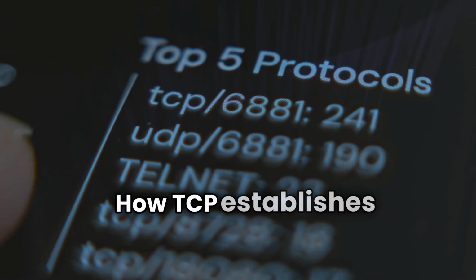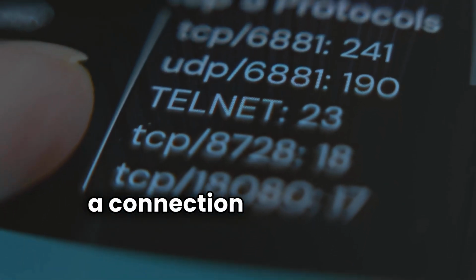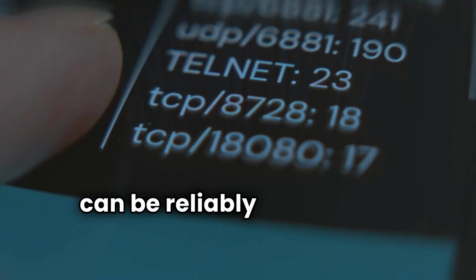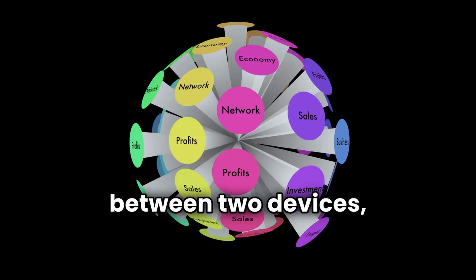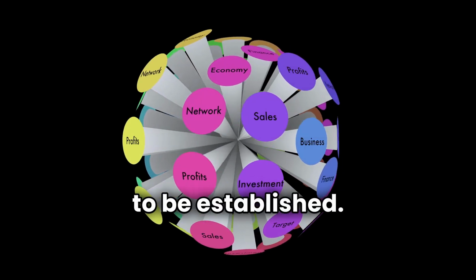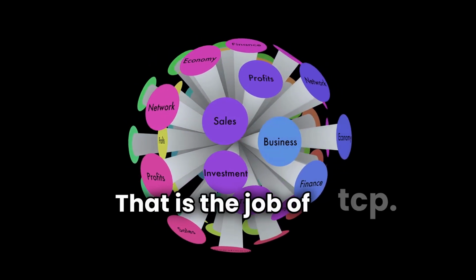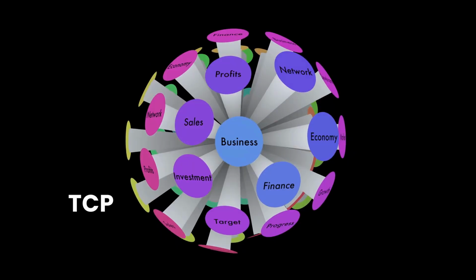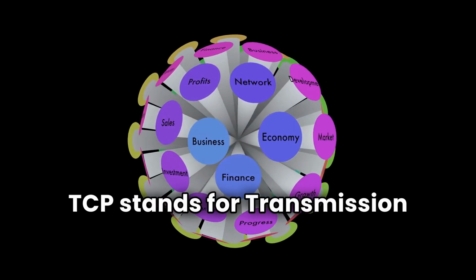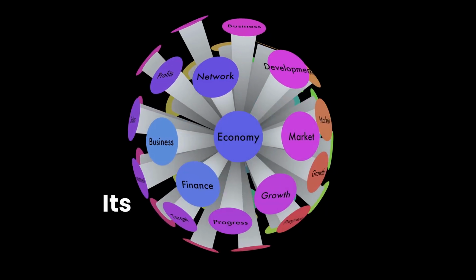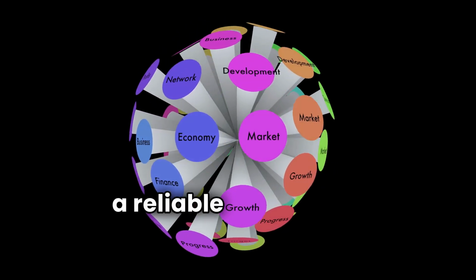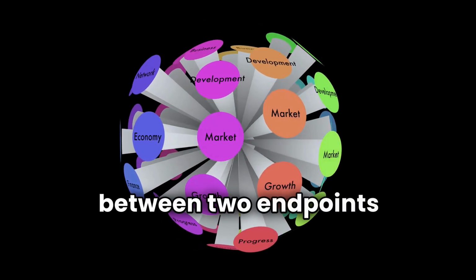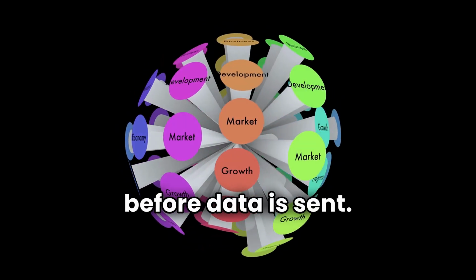How TCP establishes a connection. Before data can be reliably exchanged between two devices, a connection needs to be established. That is the job of TCP. TCP stands for Transmission Control Protocol. Its purpose is to create a reliable connection between two endpoints before data is sent.